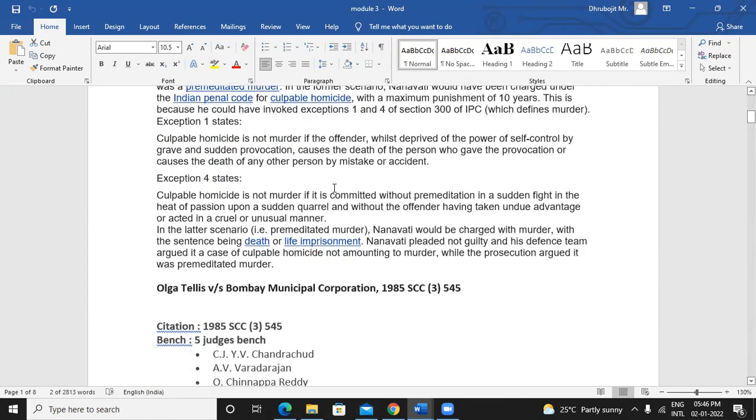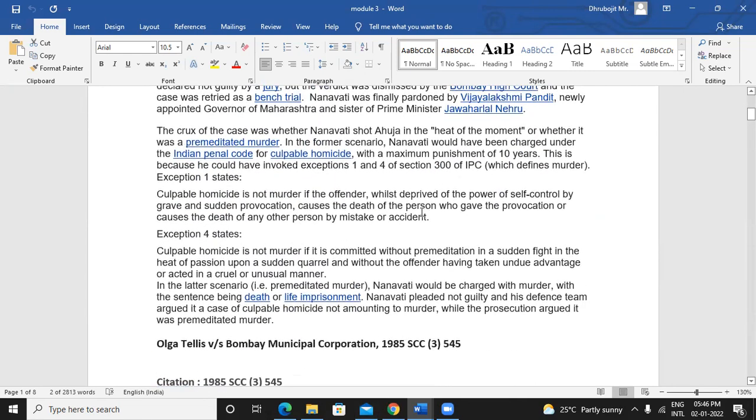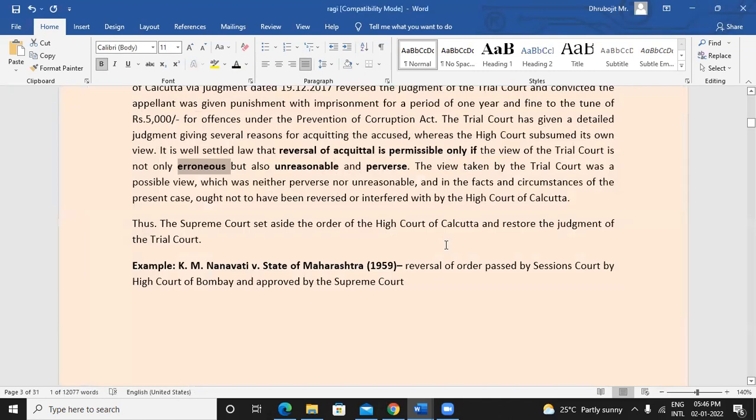Okay, so this main thing was what has to be decided. Punishments would also vary accordingly. So he was given punishment, but later on, as we know, governors or the president would have the power to make changes in the punishment. If someone is given life imprisonment, that punishment may be reduced or changed to a less severe punishment, like that happens.